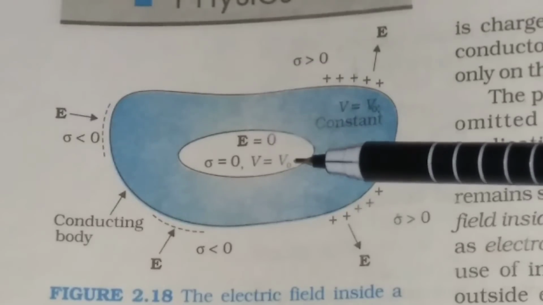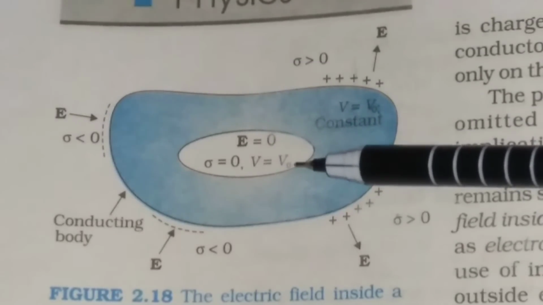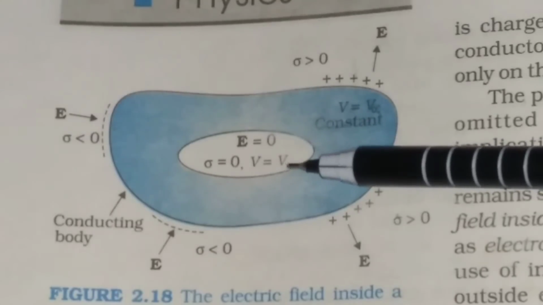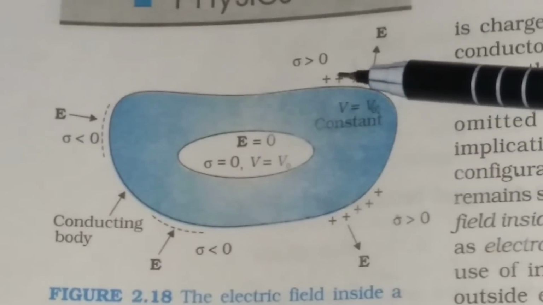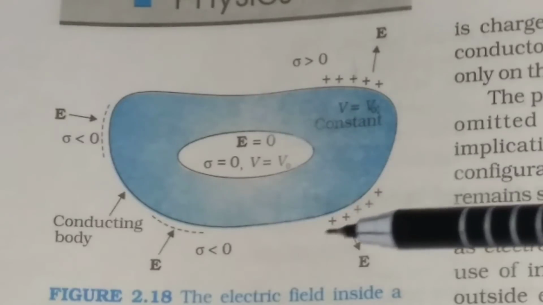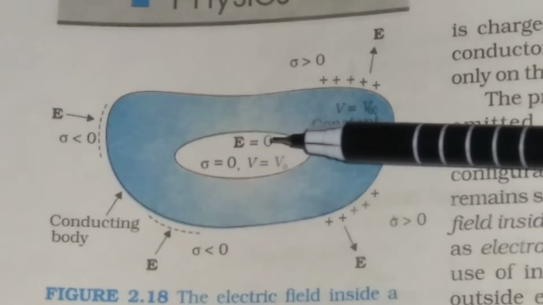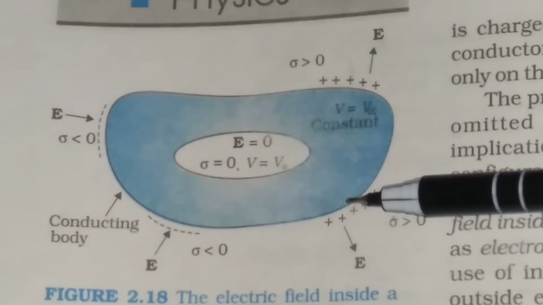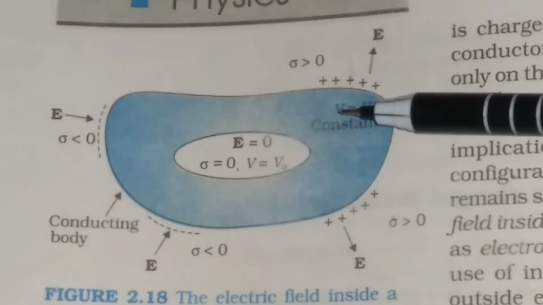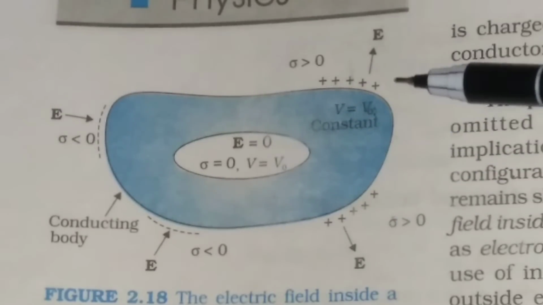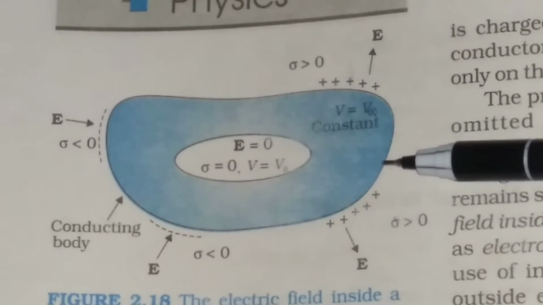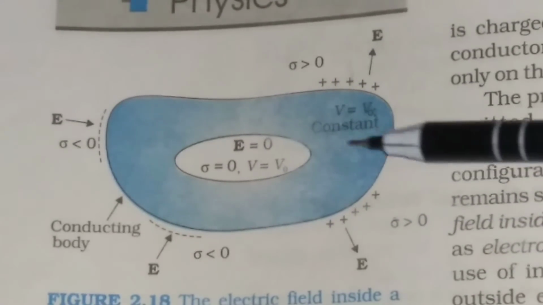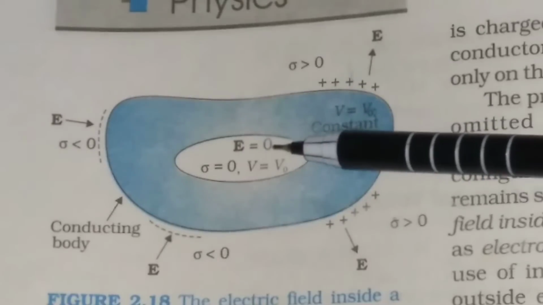That is, whatever be the size and shape of the cavity and whatever be the charge on the conductor. Charge on the conductor means outside charge of the conductor. And whatever be the external fields in which the conductor is placed. Suppose the conductor is placed in an external field. So the electric field inside the cavity is equal to 0.